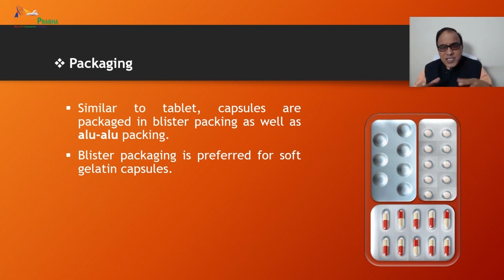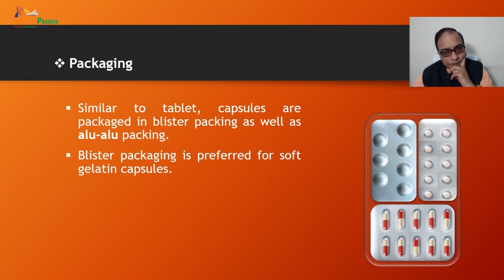Blister packaging is preferred for soft gelatin capsules. So blister packaging must be followed for soft gelatin capsule. However, the hard gelatin capsules can be done by any other type of packaging.